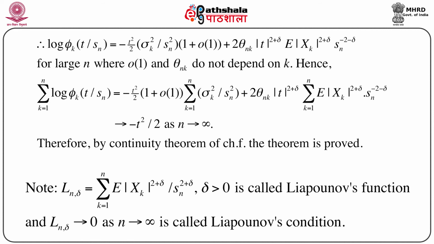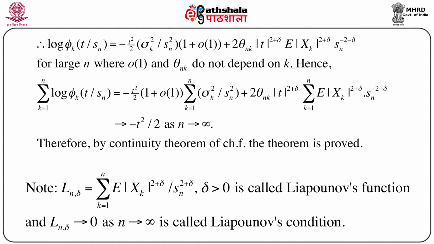Now what is e to the power minus t square by 2? This is the characteristic function of a standard normal variable. That means when tau follows normal 0, 1, its characteristic function is e to the power minus t square by 2. So by the continuity theorem of characteristic functions, there exists a random variable, which is in fact a standard normal distribution, whose characteristic function is e to the power minus t square by 2, and this is the limiting random variable to which Sn by small sn converges in distribution, because the characteristic function uniquely determines the distribution. By the continuity theorem, the entire theorem is proved completely.